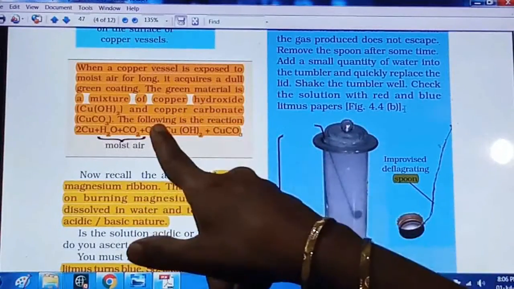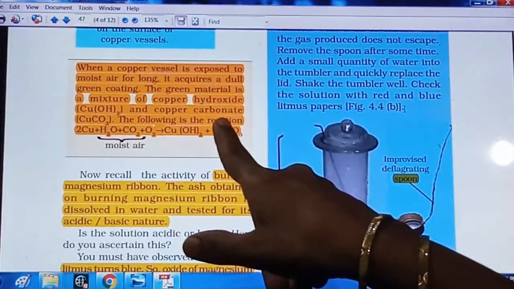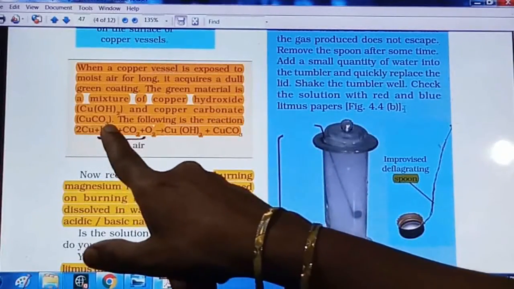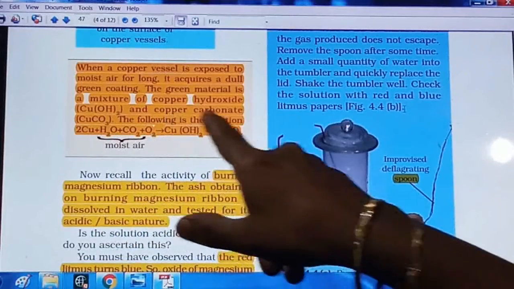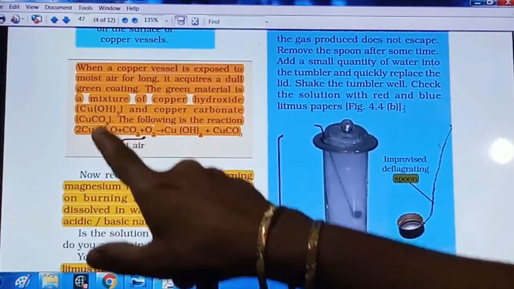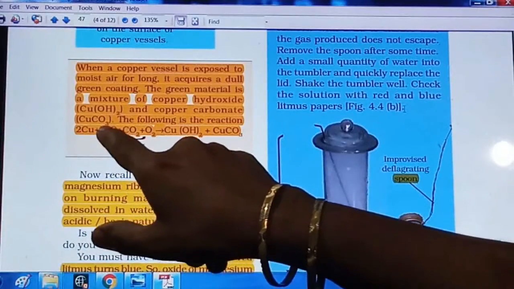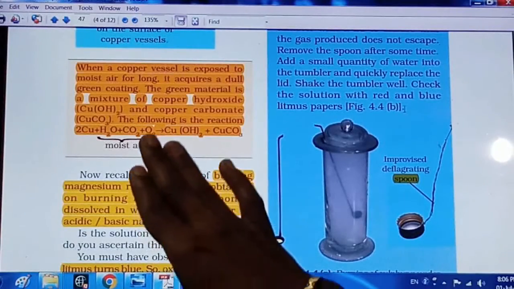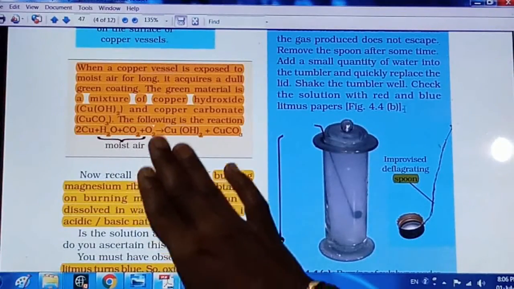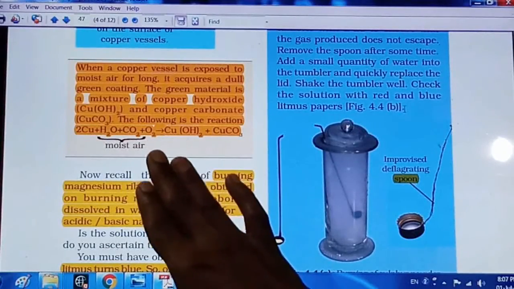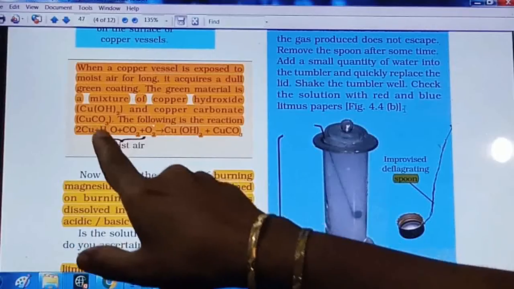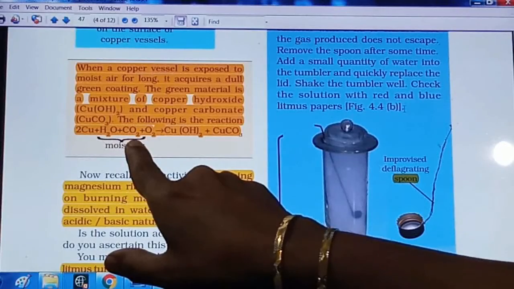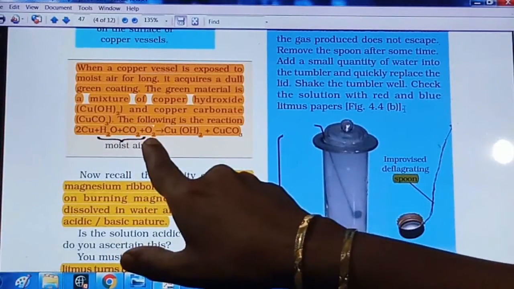Now along with the copper hydroxide there is copper carbonate, right? Cu is copper and carbonate's formula is CO3. CuCO3 means copper carbonate. So copper hydroxide plus copper carbonate is formed. Now below, the reaction is given showing how, when this copper vessel is exposed to moist air, the copper hydroxide and copper carbonate are formed. See here, copper plus H2O, which means water. CO2 is also present in the air, carbon dioxide gas, and oxygen is also present.